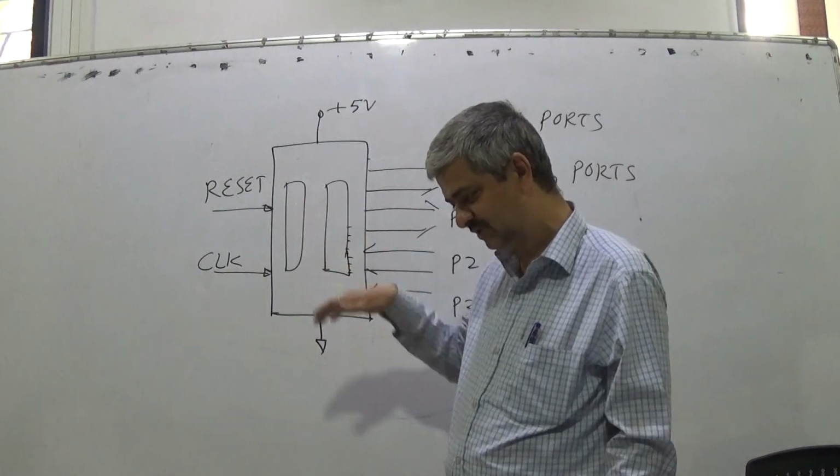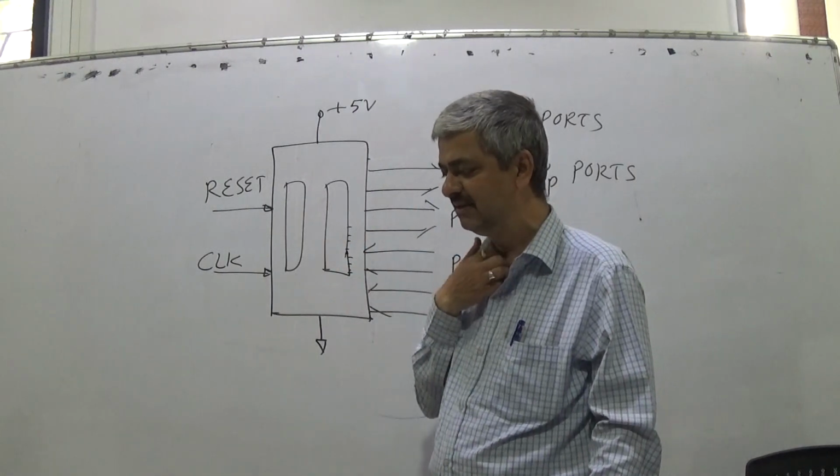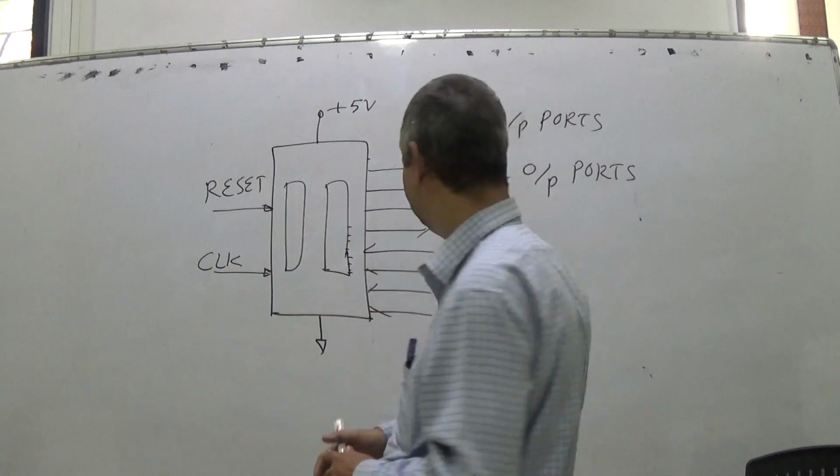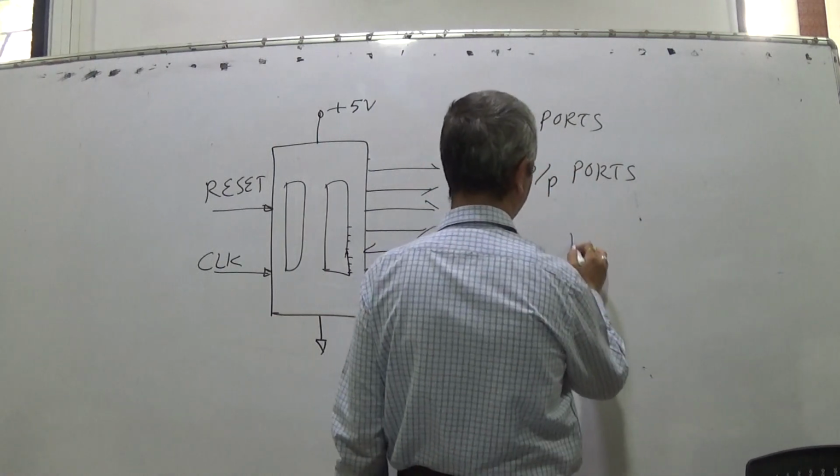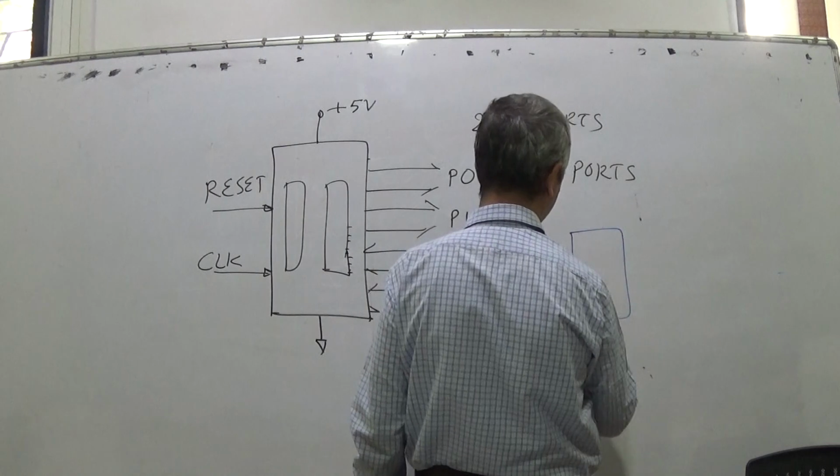So when this concept of CPU was not there and some kind of digital things were there, then a combinational circuit was there.